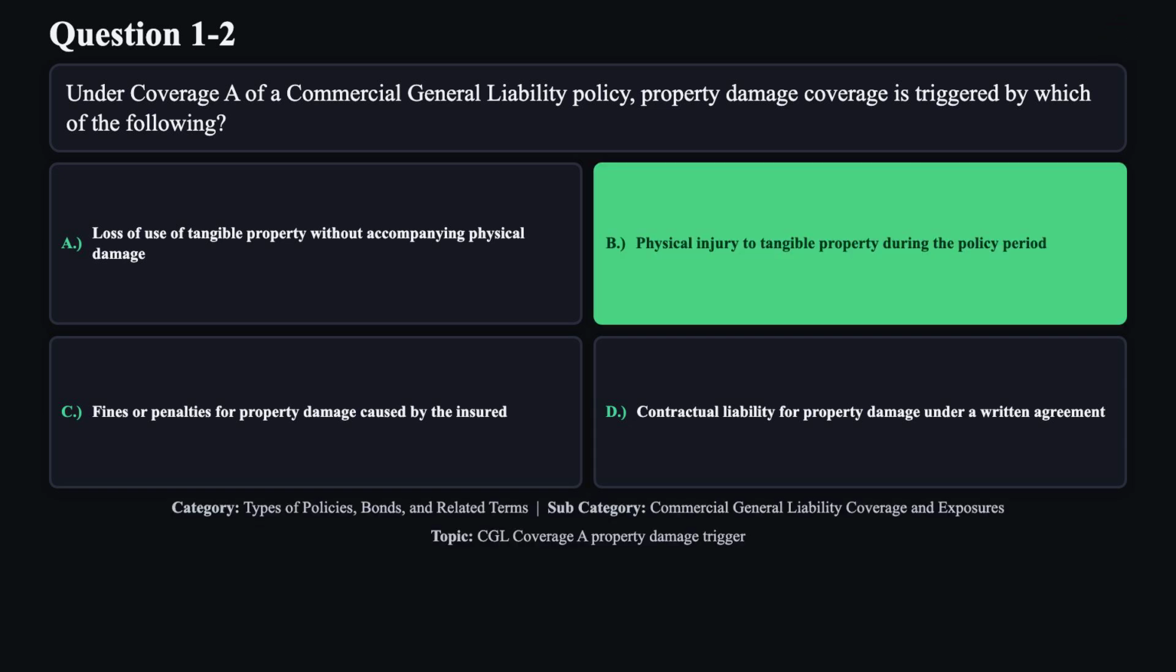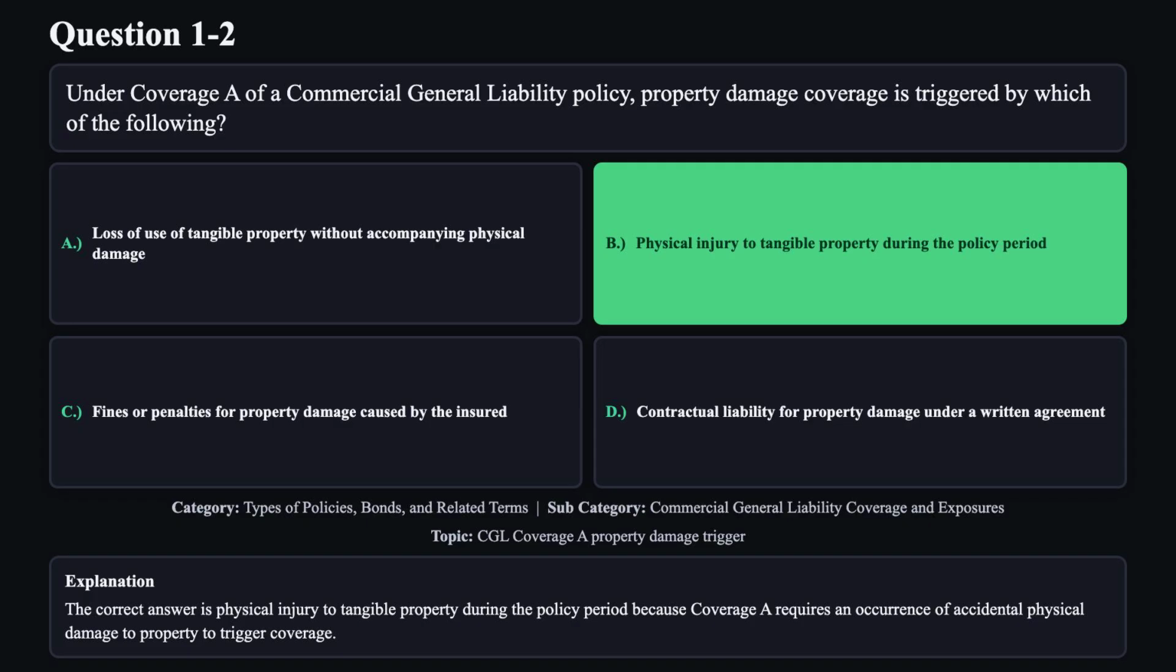The correct answer is B. The correct answer is physical injury to tangible property during the policy period, because coverage A requires an occurrence of accidental physical damage to property to trigger coverage.